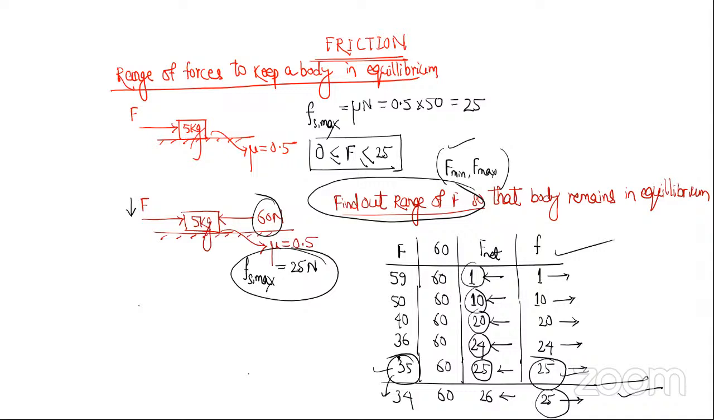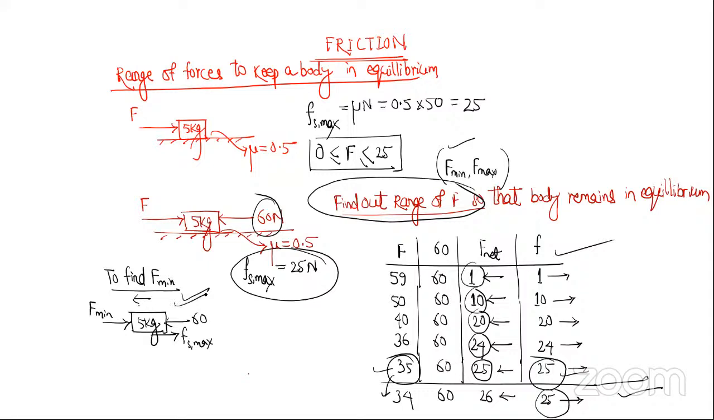समझ में आया? If you want to find F minimum, then you have to draw the diagram like this. What is the diagram? So this is a 5 kg block. You want to find F minimum. So here F minimum is acting, and here is 60 Newton. Now the body is trying to move which side? Towards left. So friction will be acting which side? Towards right. And now the friction has reached its maximum value because now it is about to start moving. So this is the diagram.